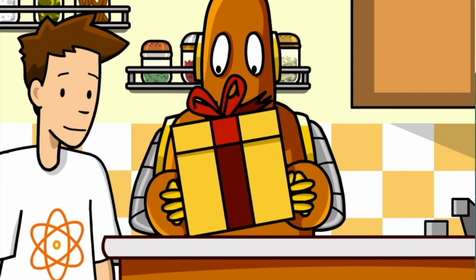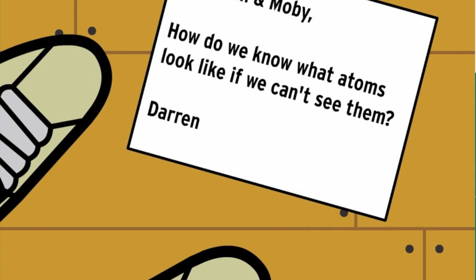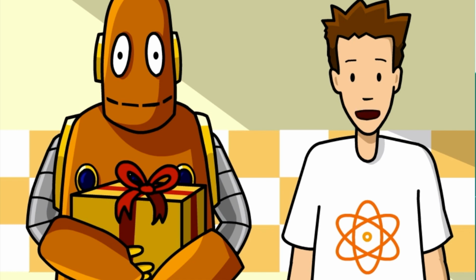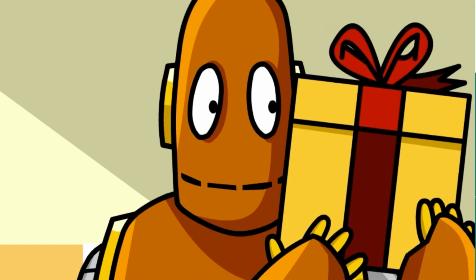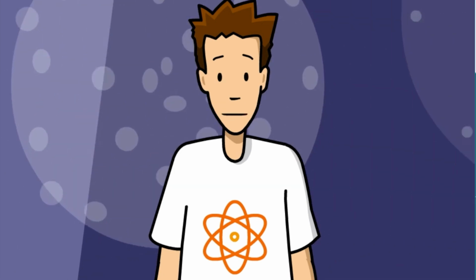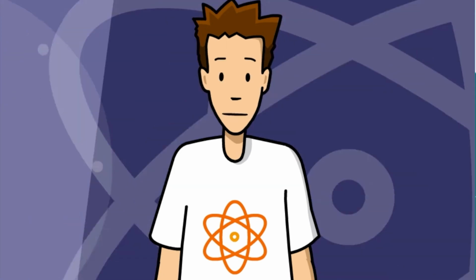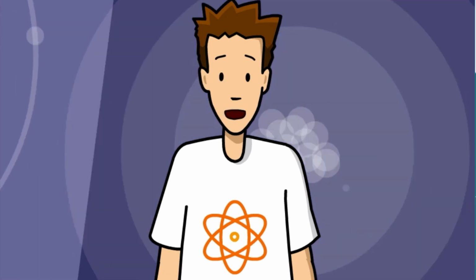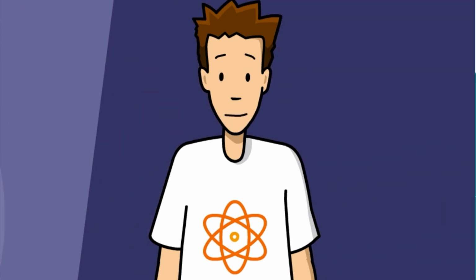Ooh, a present. Dear Tim and Moby, how do we know what atoms look like if we can't see them? From Darren. Yeah, atoms are small, real small, too small to be seen in any detail. Still, scientists can do experiments that tell them things about what makes up an atom. Right you are, my robot pal. You can't see what's inside the box, but shaking it can give you clues as to what's inside. It's the same with atoms. Using indirect means, scientists have been able to construct different models of the atom. This atomic model has taken years and years to build, and people still tweak it now and again, hopefully making it more and more accurate.